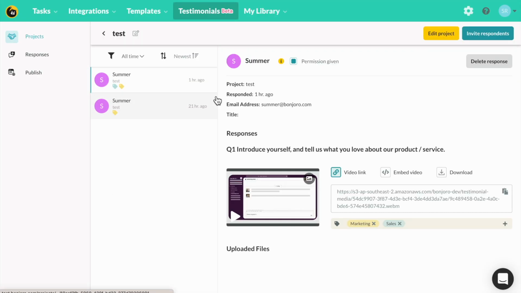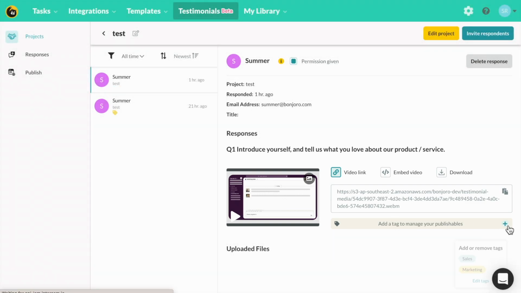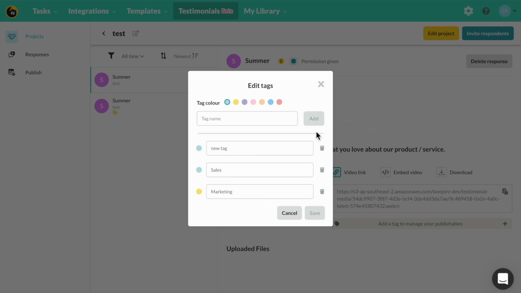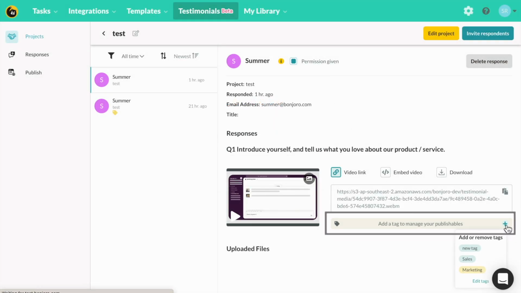To start, head to the Testimonials tab inside Bonjoro, then click into your responses. Once here, click on the tag and create a new one. For example, marketing. Once you've created your tag, you can add it to any text or video responses you would like, which will allow you to group those responses into a wall of love.